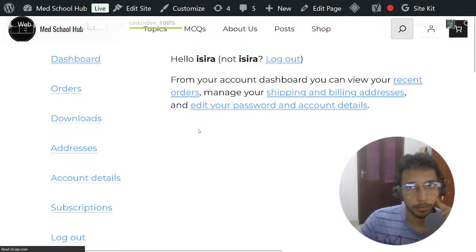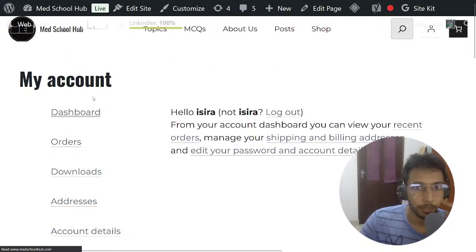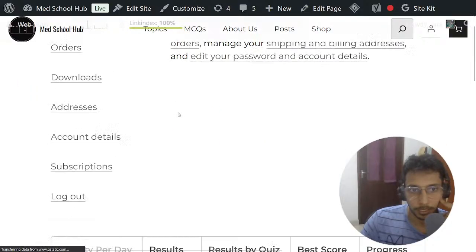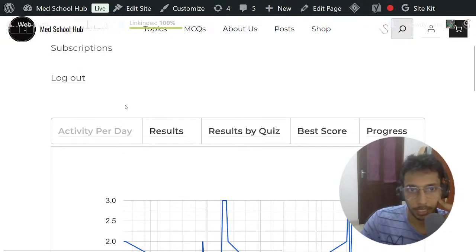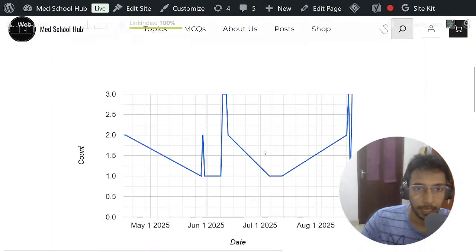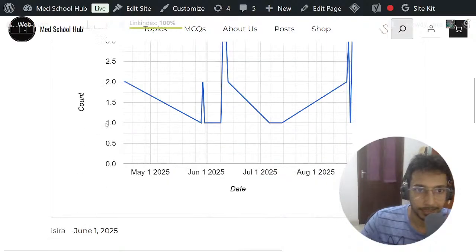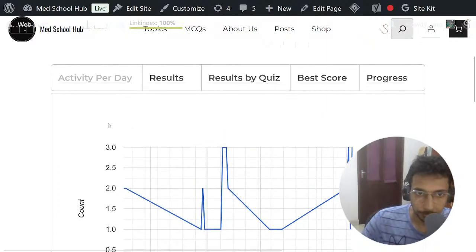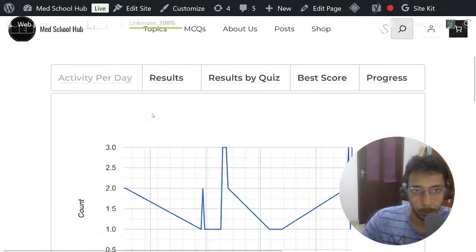So this goes to your dashboard in your account, and here you can go down and check your activity. This is your MCQ dashboard. When you get a premium account and do your questions, this shows up on your my account page, and you can check your activity.